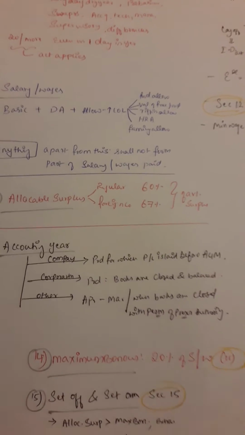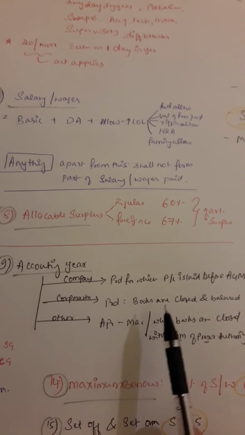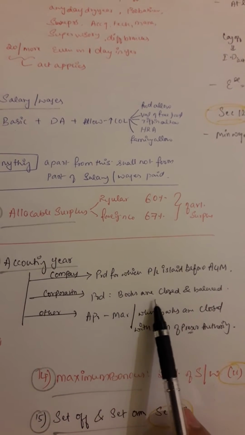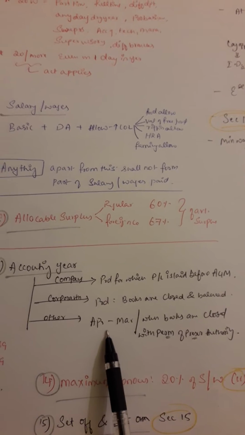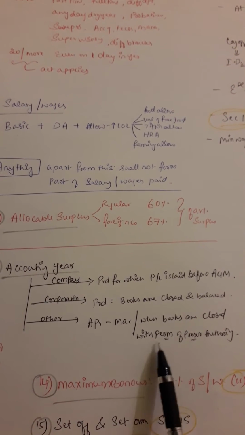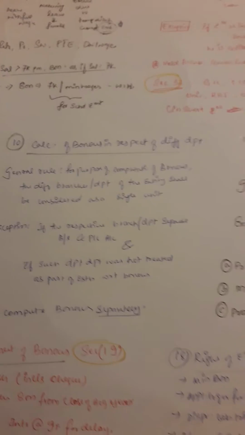Then there is this accounting year concept that is also mentioned. For a company, it is any period for which the P&L is laid before the AGM. For any corporation, it's a period where the books are closed and balanced, and for other places it's a period from April to March where the books are closed, with the permission of the prescribed authority. Not much important.